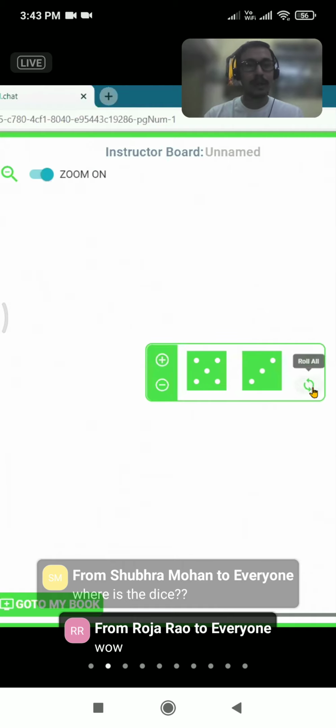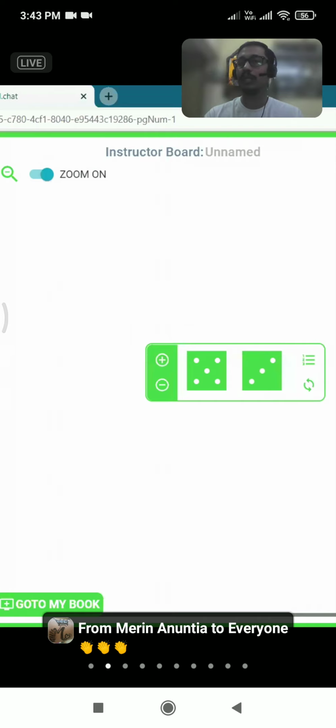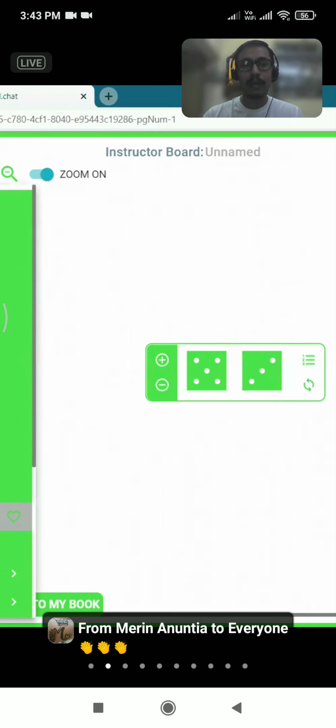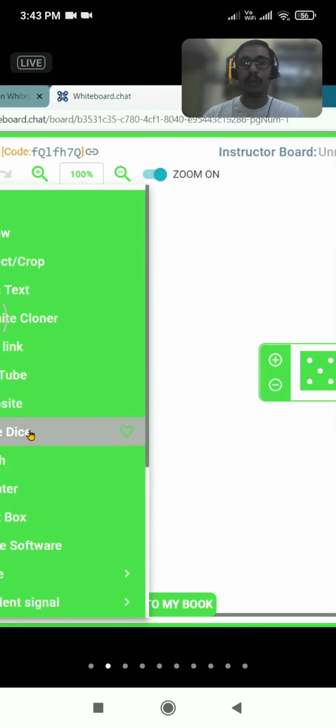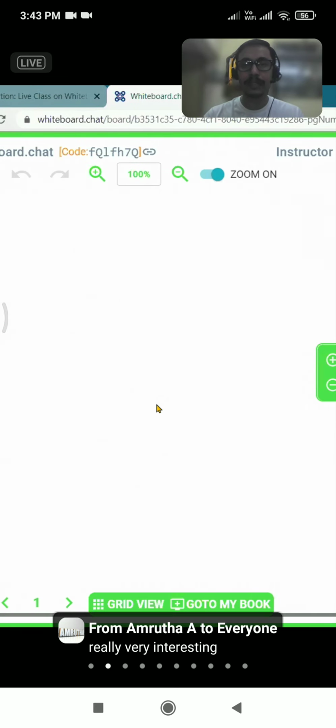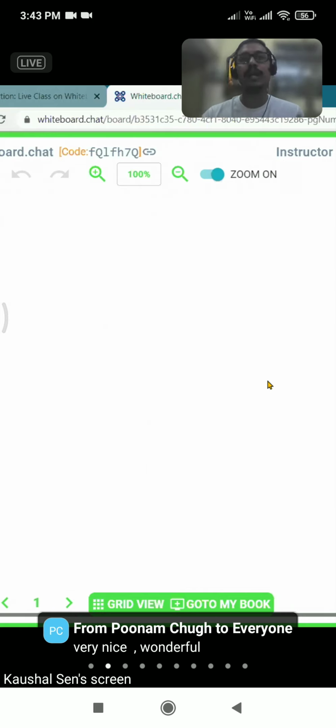Now, how to disable the dice? Again, we'll go to the tools segment and use the hide dice option. The moment I click on hide dice, my dice will be hidden. For the dice, we will not use the clear button, but we will use the hide dice option.